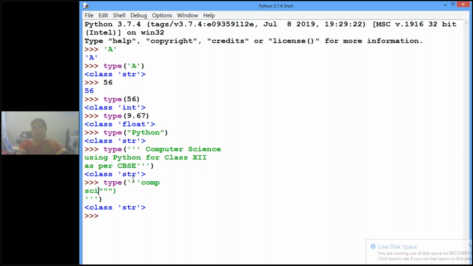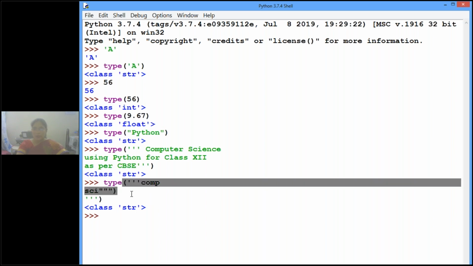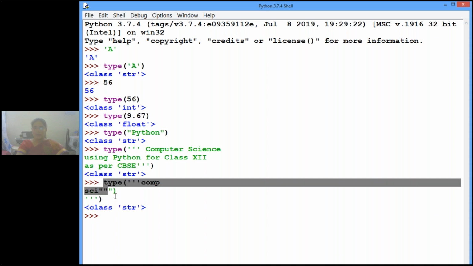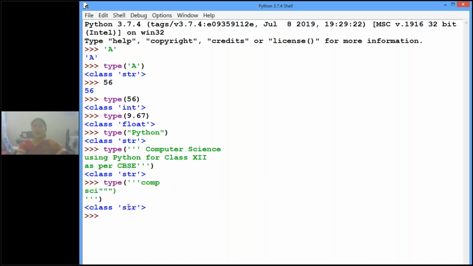Got it? See here, we started with 3 inverted commas, that is single quotes. But we assumed that we had ended. What happened here? We used 3 double inverted commas, so the interpreter is not able to interpret what you have typed. The cursor is still blinking there for your input. We need 3 single inverted commas and then the parenthesis. Clear? Then only is it syntactically correct, and then only it gives you what type of value it is.